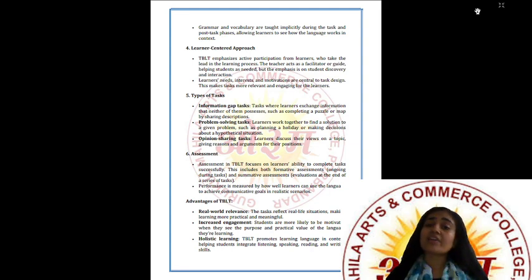So whenever you go into a public area, you will be able to communicate in English or any target language, right? So real-world relevance. Then the second one is increased engagement. Students are more likely to be motivated when they see the purpose and practical value of the language they are learning.